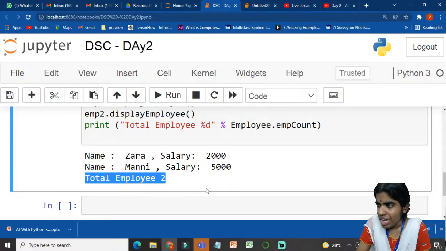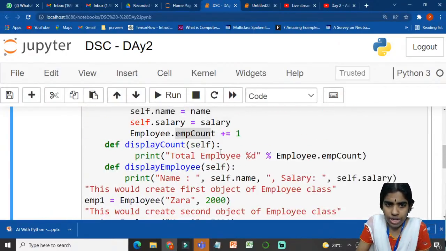What do you mean by a class? What do you mean by a user defined function? And how does this program work? Is that clear? Till this part, whatever I am explaining, is that clear? What do you mean by a class and object? Any doubts till this part? Please respond. Which one do you want me to repeat, Rahul? Do you want me to repeat this function? Do you want me to repeat the entire program?